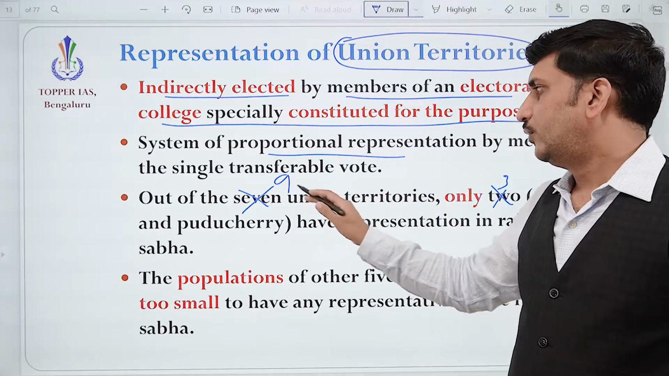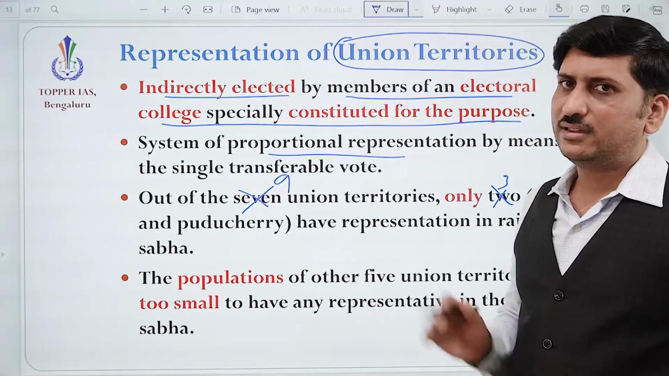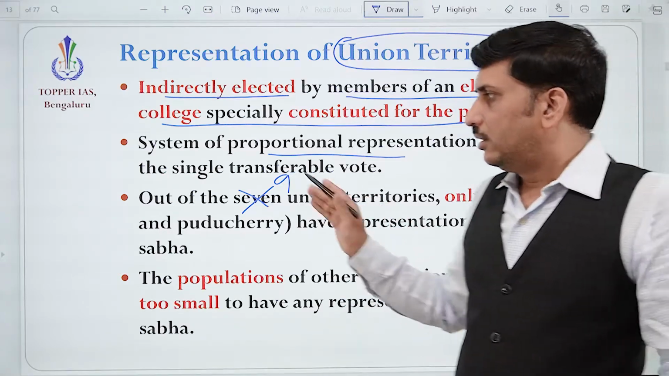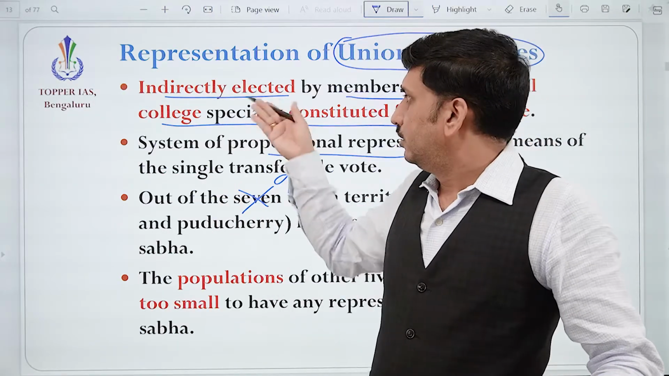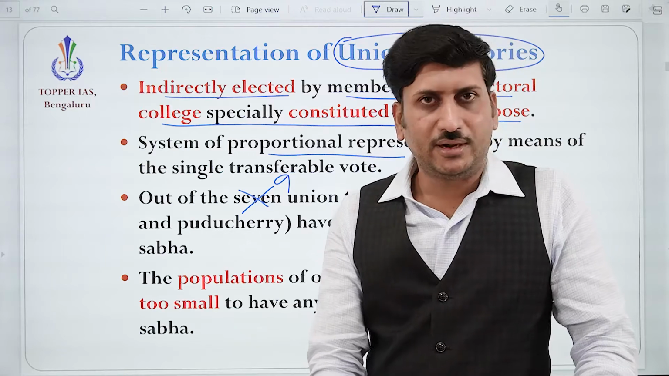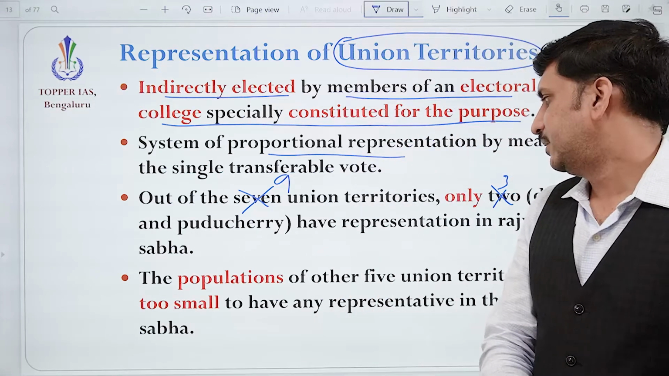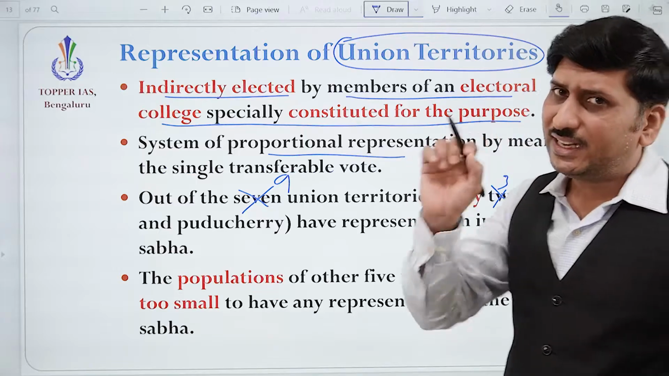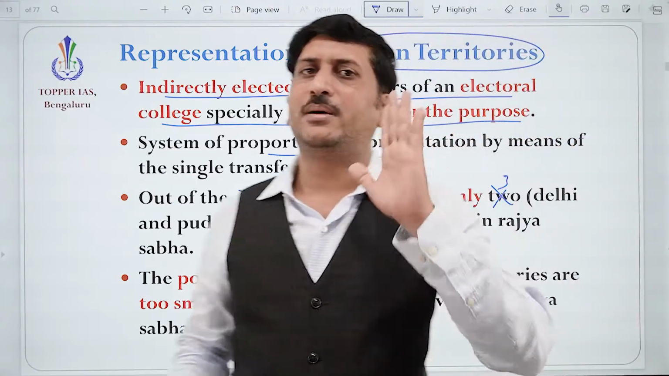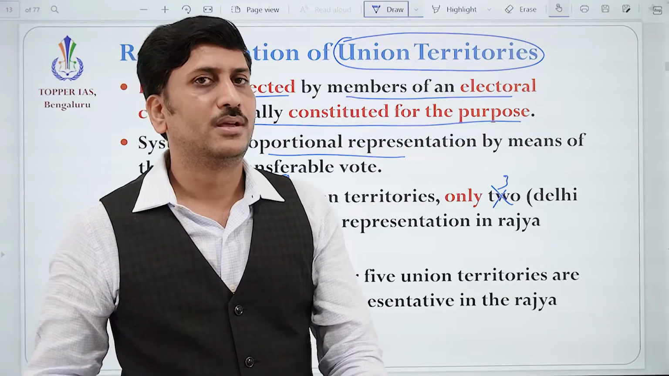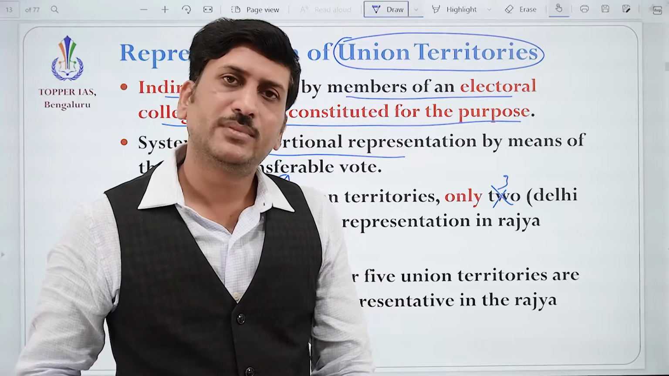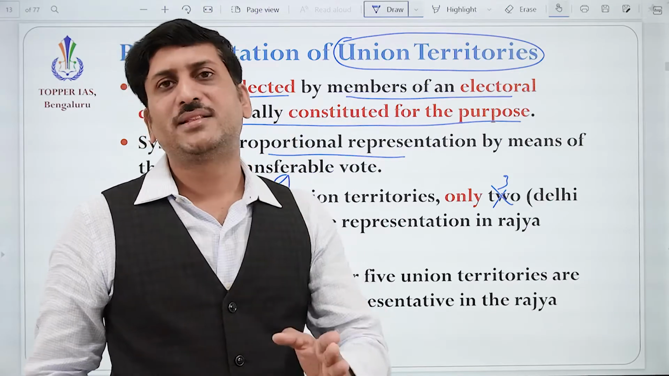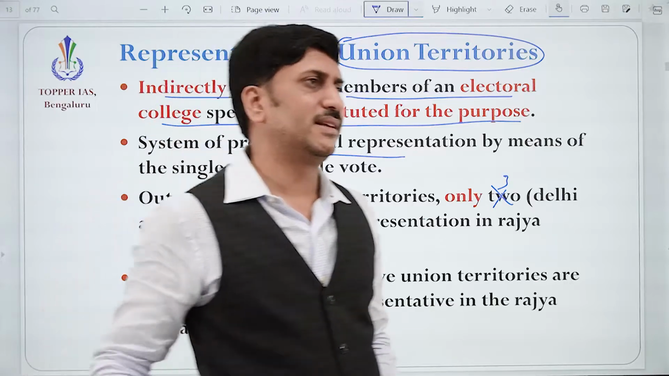Anyway, so out of 9, all are not having the state legislative assemblies. That's why the indirect election mode is different. And also with respect to representation, see, all union territories are not represented in the Rajya Sabha. Please remember this. All states are represented in Rajya Sabha, correct. All union territories are not represented. This will be asked in the exam.